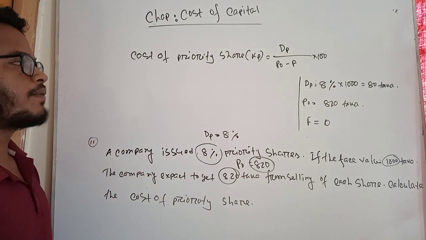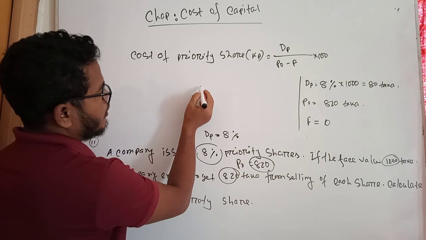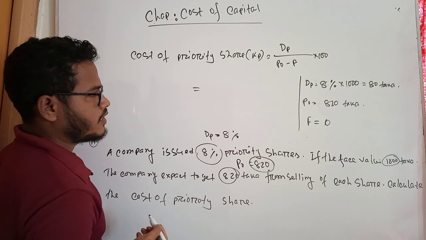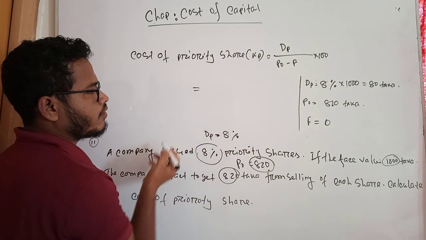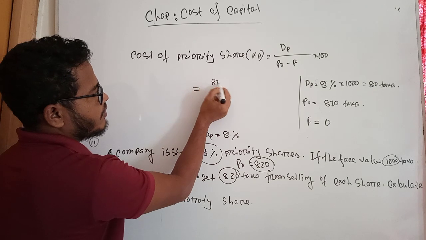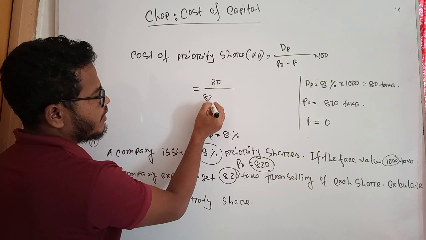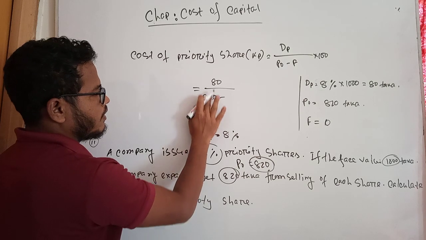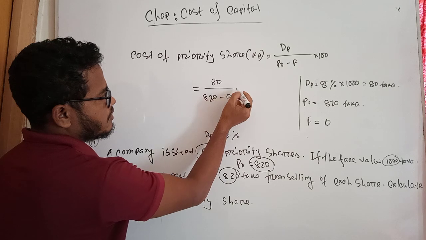Now I put each value in my formula, then I will get the cost of preferred shares. Here the dividend of preferred shares is 80 taka. Here P0 is 820 taka minus flotation cost 0, into 100.